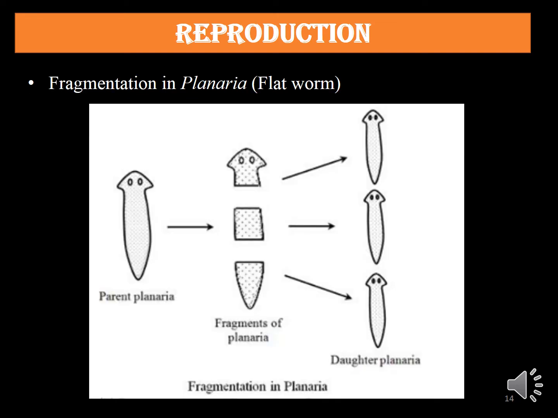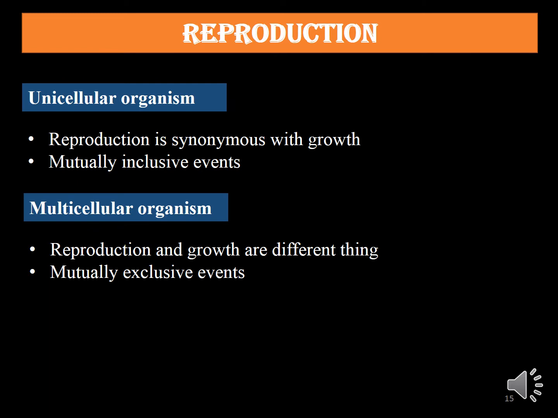In case of planaria or flatworm, you can see after fragmentation they can reform their whole body or reproduce new progeny. So these are the three features of asexual reproduction: binary fission, budding, and fragmentation.